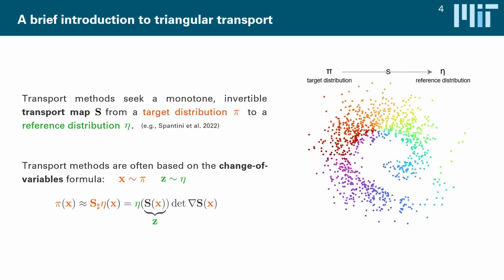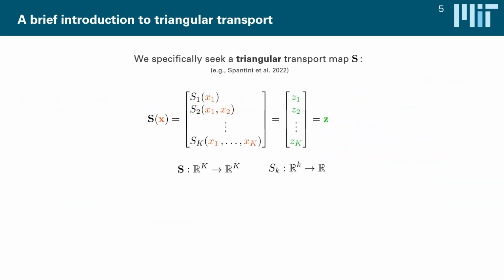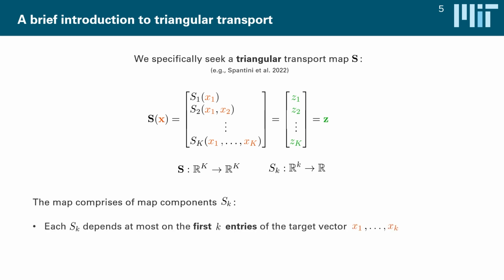So we narrow it down further by specifically positing that our maps are lower triangular, which looks a little bit like here, where the full map comprises a number of map component functions, where the first map component function depends only on the first entry of the target vector, the second map component depends only on the first 2 entries of the target vector, and so on until the last map component function depends on everything.